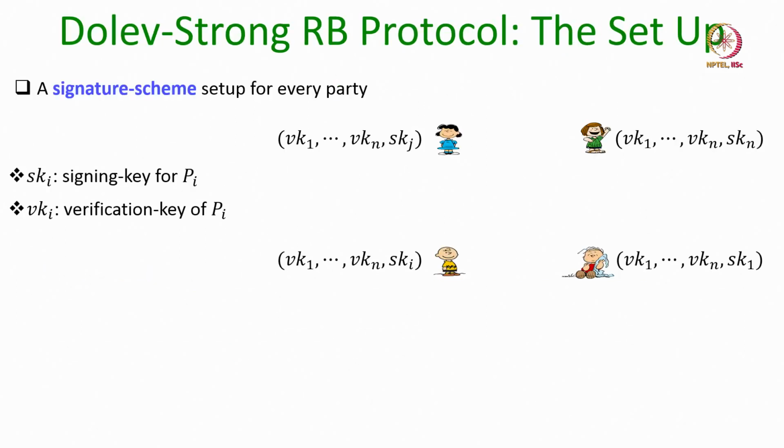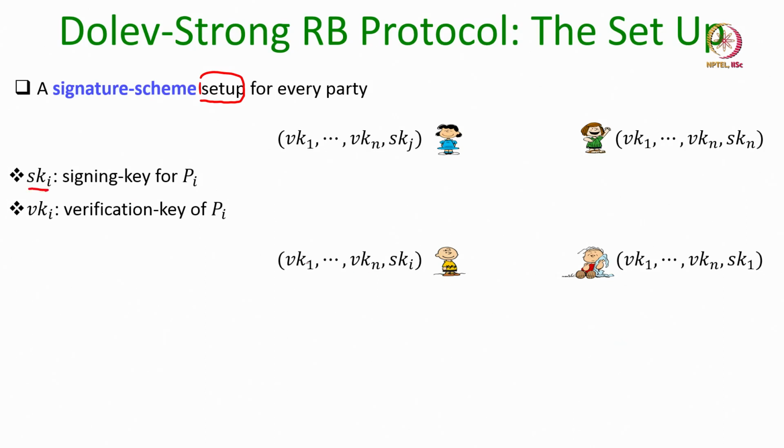Now let us see the Dolev-Strong reliable broadcast protocol. This protocol requires a setup for a signature scheme. So what is the setup? Here we assume that every party has a signing key and a verification key, where the signing key SK_i for the ith party is available only to the ith party.